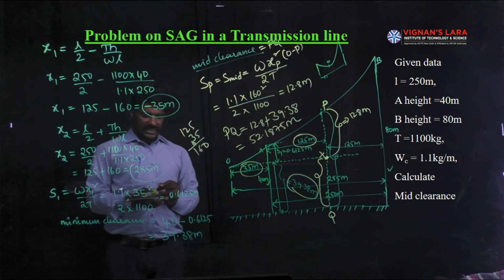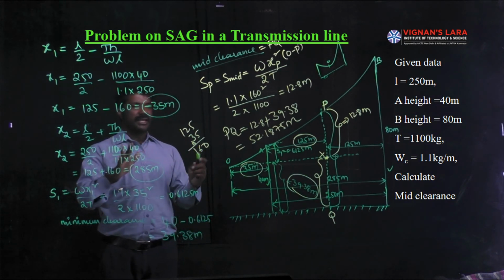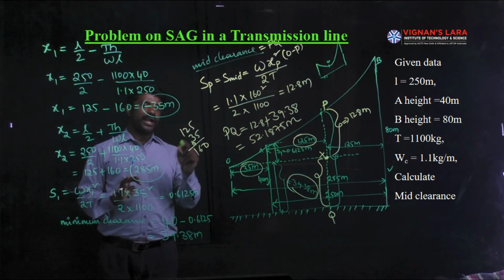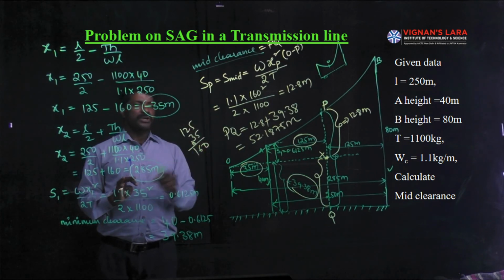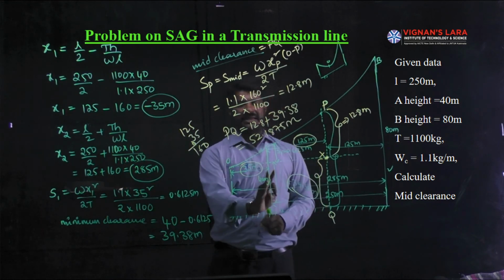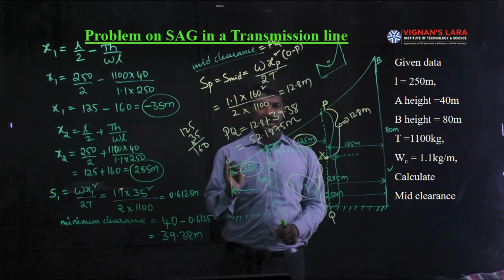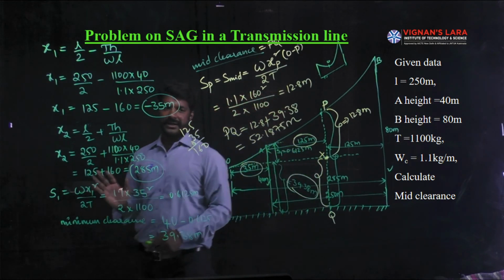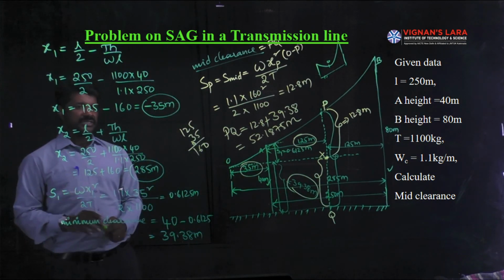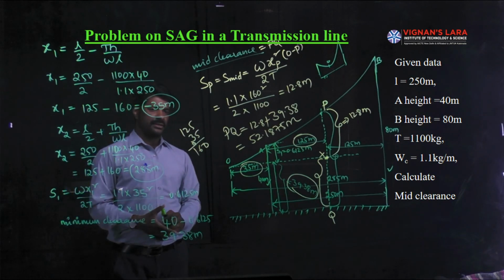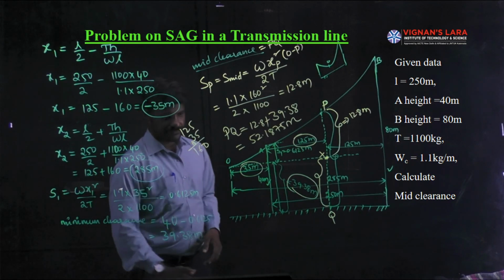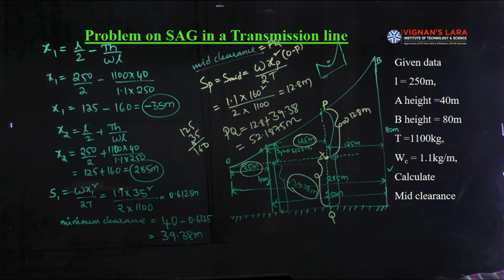So with this third model, the first model is equal height of supports. The second model is unequal support levels with O in between the support levels. And the third is unequal support levels with the lowest point outside of the support levels. Out of all these three, we calculated minimum clearances and mid clearances. So this is the end of the sag calculation, and next we are going to see the insulators part.